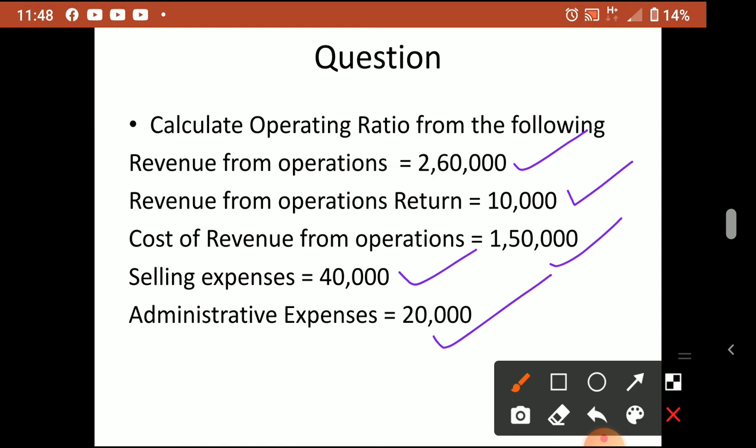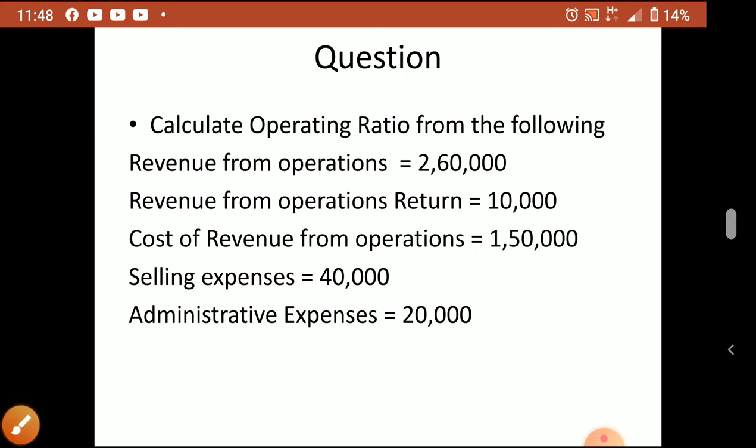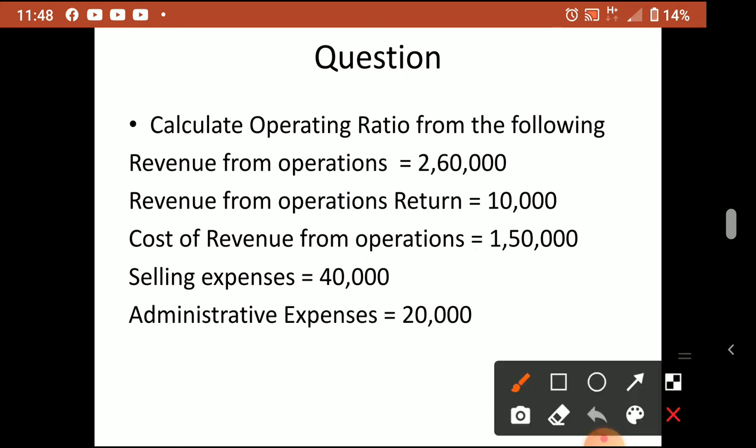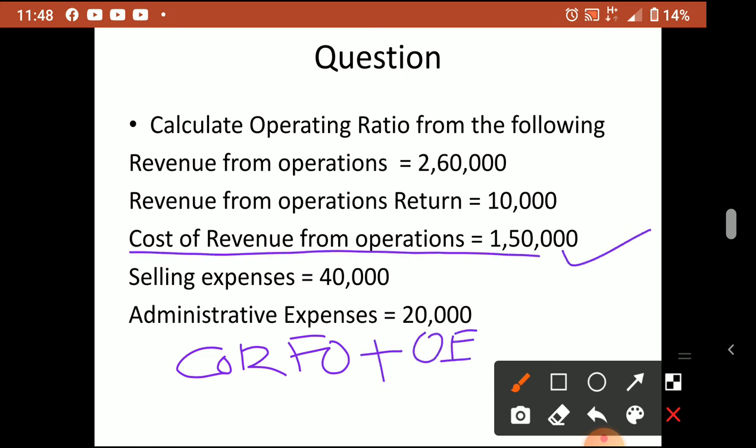For the equation we need cost of revenue from operation plus operating expenses. Cost of revenue from operation is directly given, so no need to calculate. Now we need operating expenses. Here there are only two items, selling expense and administrative expense, so 40 plus 20 is 60 operating expense. So we have both.